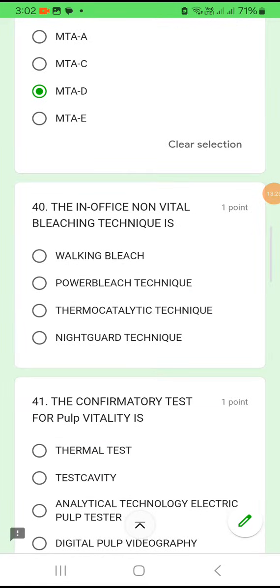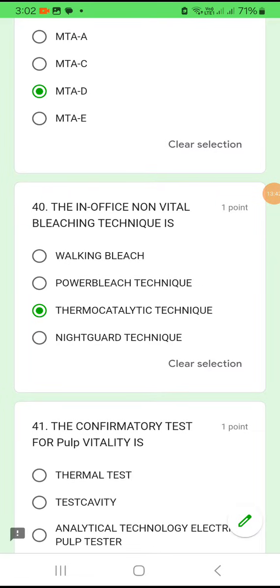Okay. 40. The in-office non-vital bleaching technique is walking bleach method, or power bleach method, or thermocatalytic technique, or night guard technique. So the in-office non-vital bleaching technique is the thermocatalytic technique, which is a very effective method of bleaching.